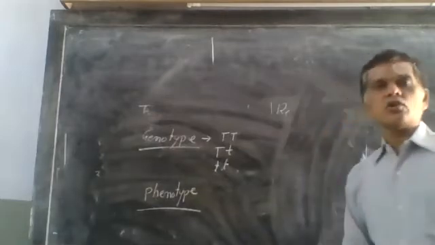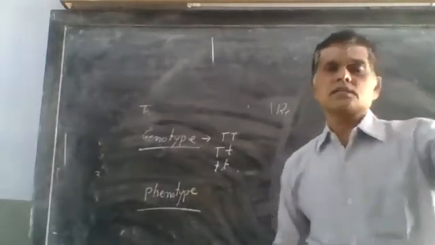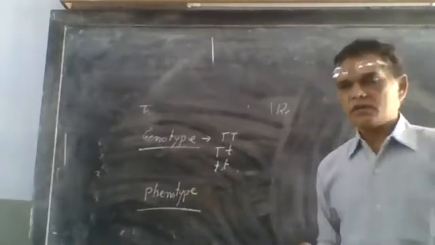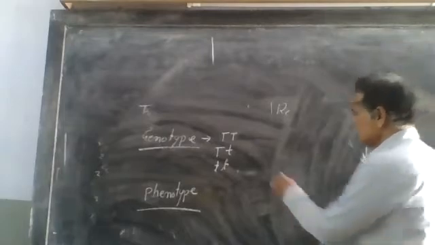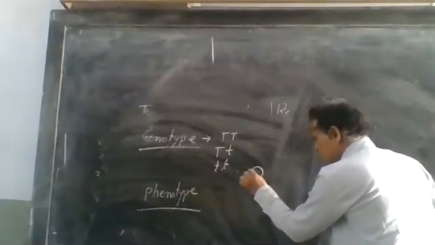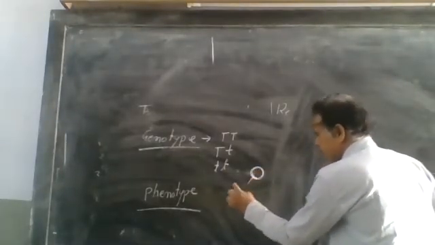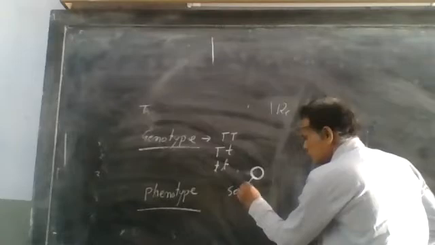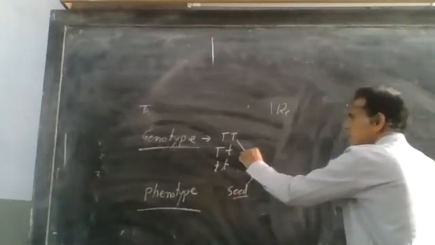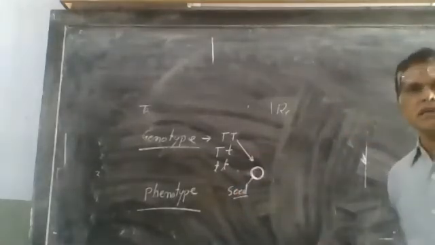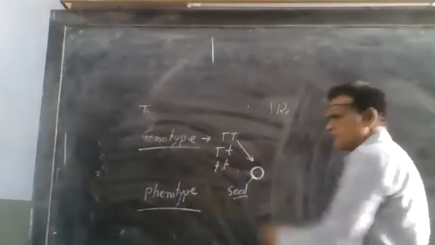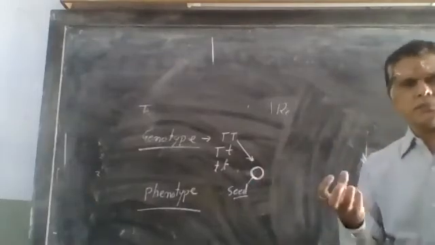Phenotype means the observable characters. Suppose this is the seed of a pea plant. If this plant has such a genotype, capital T, we cannot see the genotype.